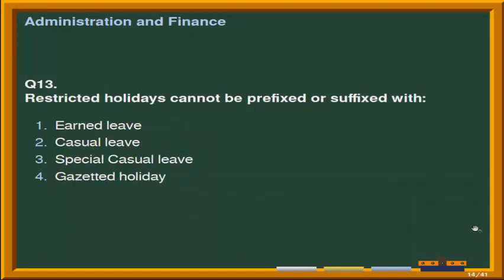Next question is restricted holidays cannot be prefixed or suffixed with. Given options are number 1 earned leave, second option is casual leave, third option is special casual leave, and the last option is gazetted holiday. Correct answer is option third, that is restricted holidays cannot be prefixed or suffixed with special casual leave.